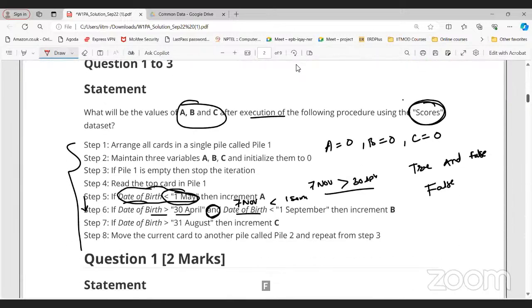Now let's solve this question. Please mute yourself if you don't have any question. So this is about the AND and OR operators.